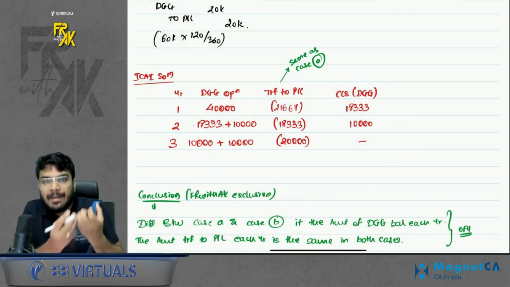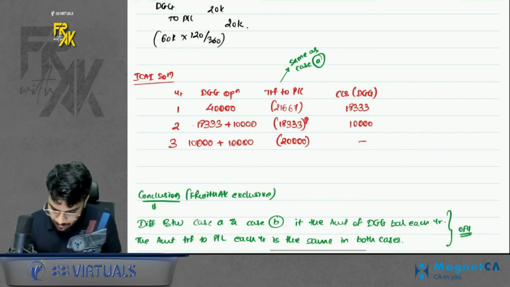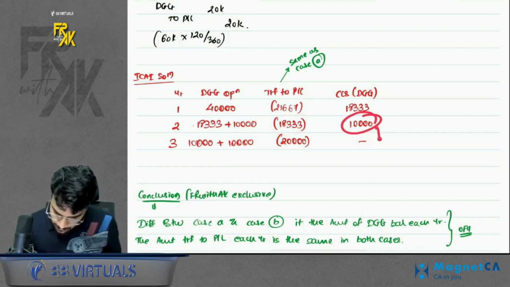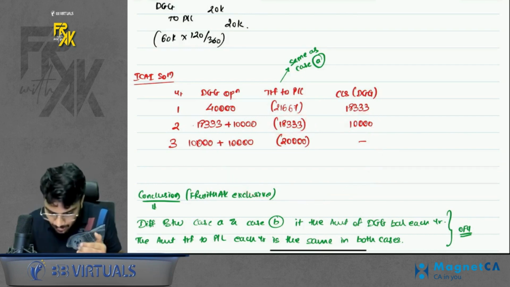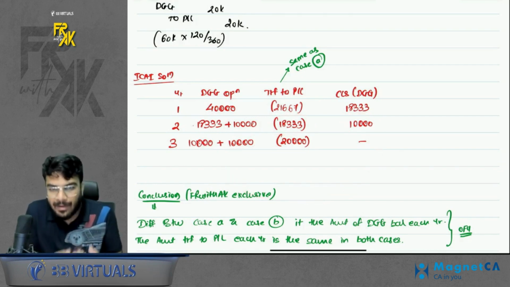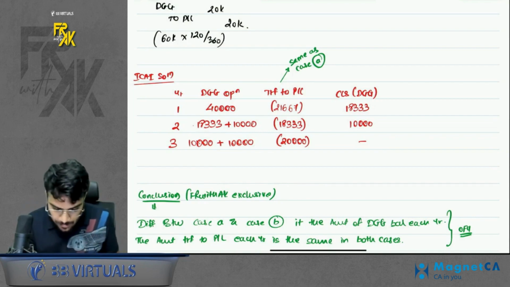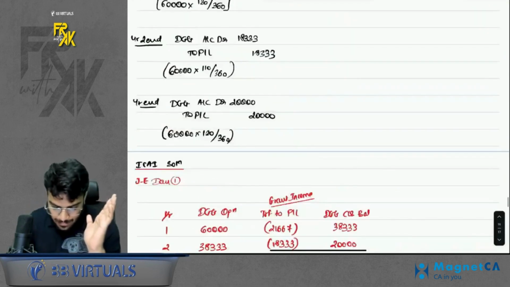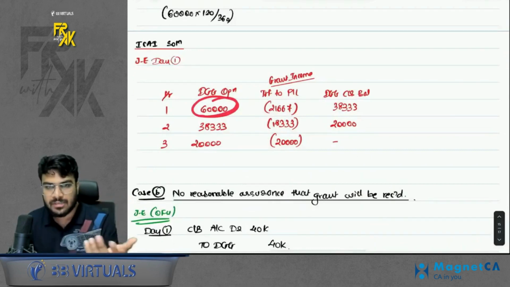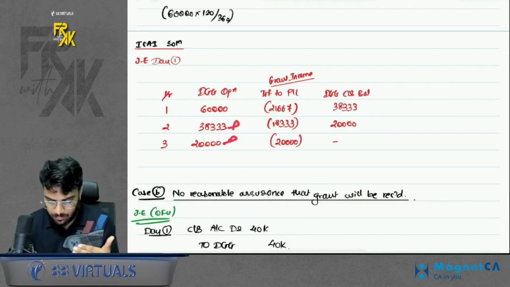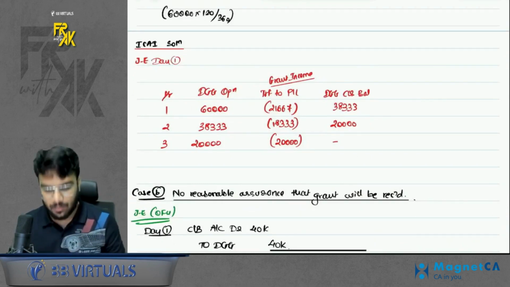So that will increase the balance of DGG. Then transfer to PNL won't change this. Then this closing will become opening. In third year, you will receive a further 10,000, so the balance of DGG opening will increase. This is only happening in case B. In case A, because we booked 60,000 directly on the first day, there was no need to add on in the respective next years.